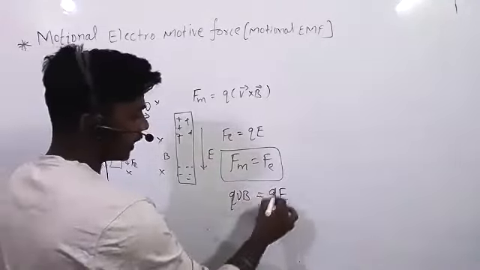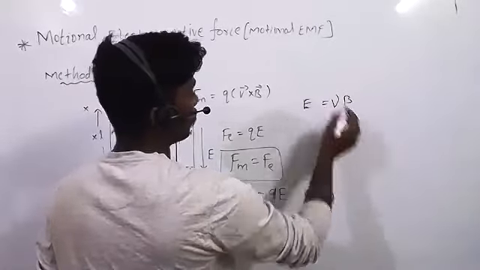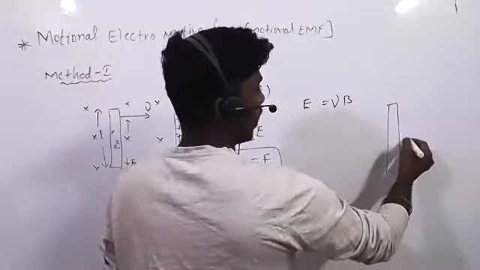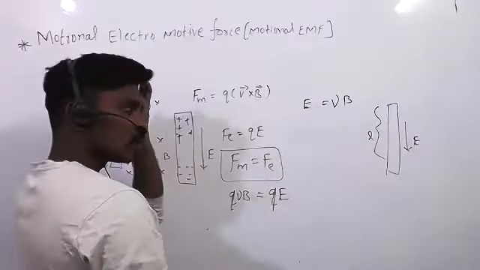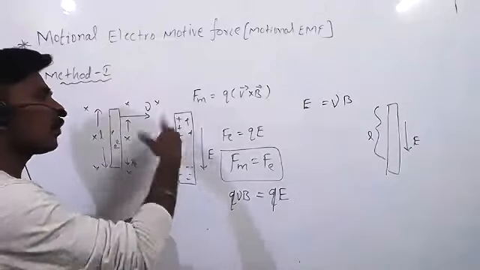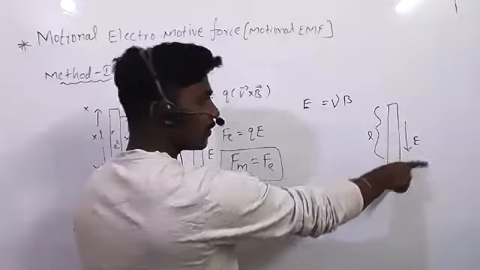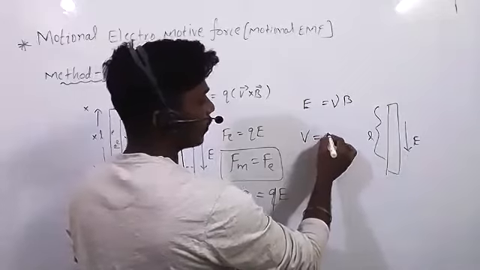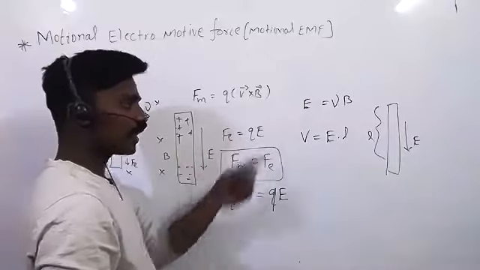So now Q will get cancelled. So E is equal to VB, right? Here what is happening? If you consider this conductor and electric field is in this direction, length of the conductor is like this. So the potential difference after complete separation, what happened? Potential difference developed already. So potential difference is there, electric field will be there, and length also is there. So there is a relation between potential and electric field, potential equal to E dot L, right? It is a relation between potential and electric field.